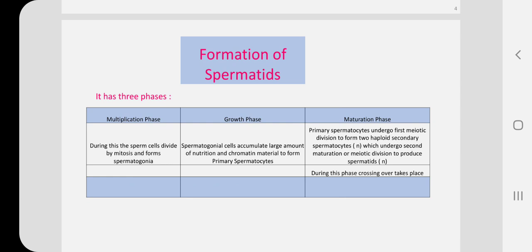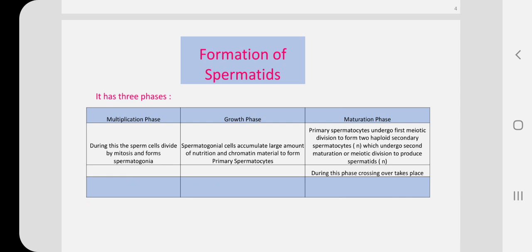One is multiplication phase, second is growth phase, and third is maturation phase. So let us see what happens in the multiplication phase. In multiplication phase, they normally divide by mitosis and form spermatogonia.